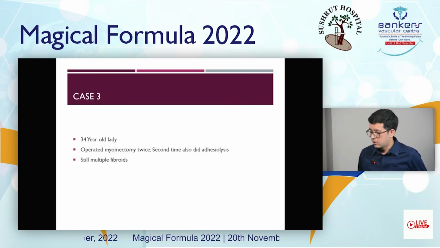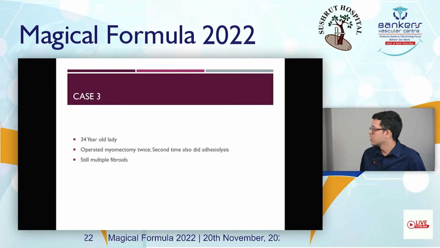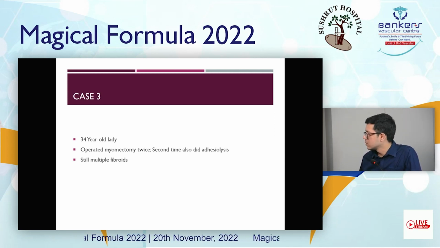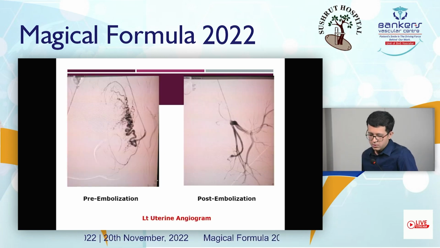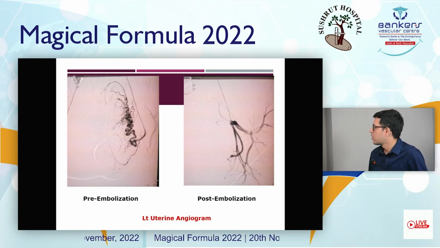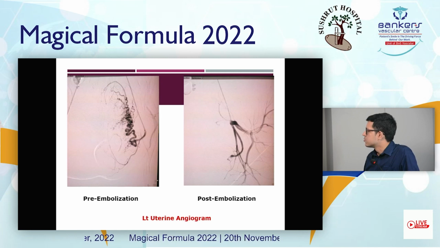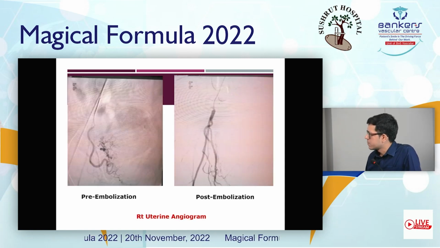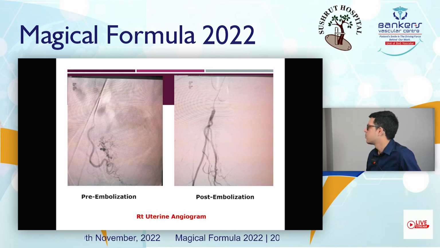This is the last case. A 34-year-old female was operated on twice for myomectomy. The second time adhesiolysis was also done, but the patient still had multiple fibroids. So angiography was done. The pre-embolization angiography of the left uterine artery showed a large area of hypervascularity from the left uterine artery. So embolization was done, and the post-embolization angiogram showed no residual hypervascularity from the left uterine artery. Similarly, a right uterine artery angiogram was taken, and after embolization, no residual hypervascularity was seen.